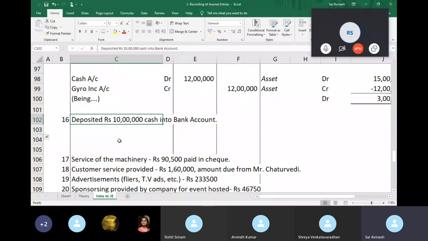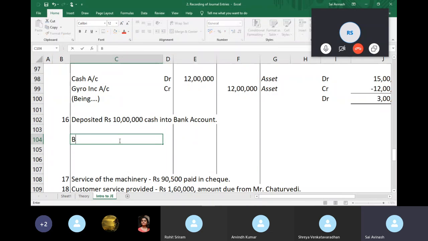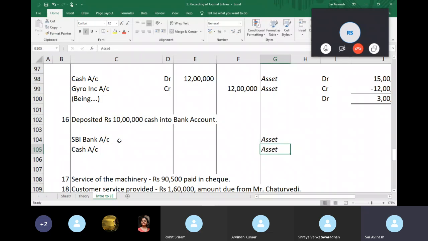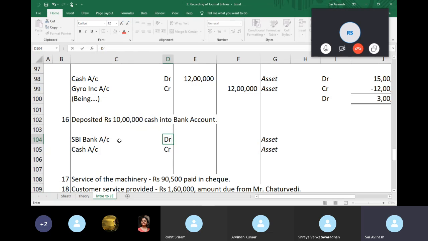Deposited rupees 10 lakhs cash into my bank account. Okay. This is interesting. The two accounts involved are my bank account, right, and my cash account. Sorry. So both of these are my assets, right? So when I deposit cash, my cash balance reduces, asset reduces credit, and my bank balance increases, asset increases debit, and it's 10 lakhs.